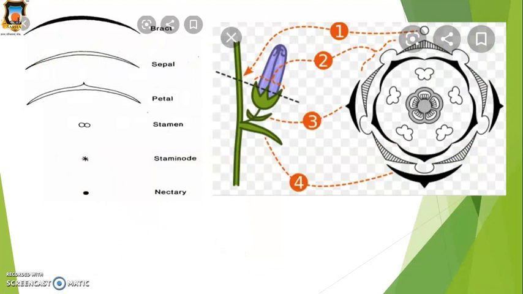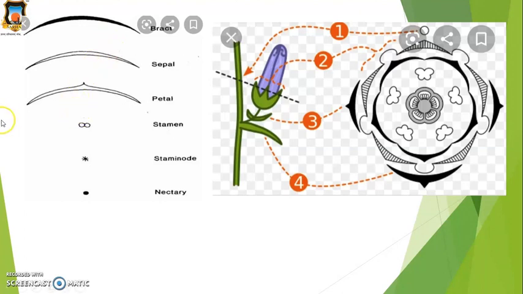Now how to draw the floral formula as well as the floral diagrams. These are some signs of the floral formula, and these signs are useful for how to draw the floral diagram. For example, first one is the bract. Sometimes the bracts are arranged like this.